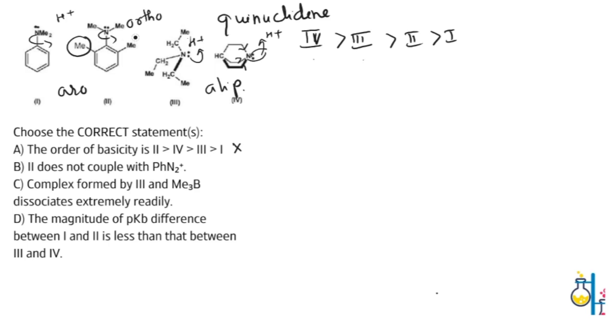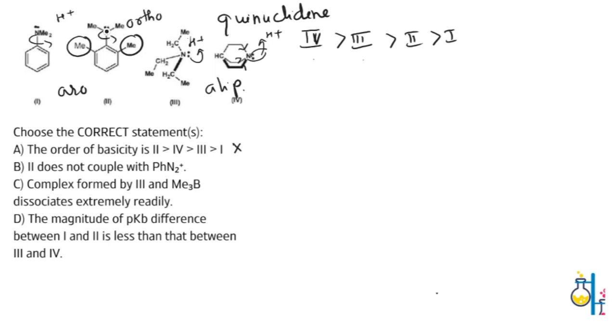Because there are 2 methyl groups here, there will be steric hindrance. So, it will not let this lone pair be in resonance with the benzene ring because it will be out of plane. So the lone pair and the benzene ring are not in the same plane due to the steric hindrance caused by the 2 methyl groups. So they are out of plane.